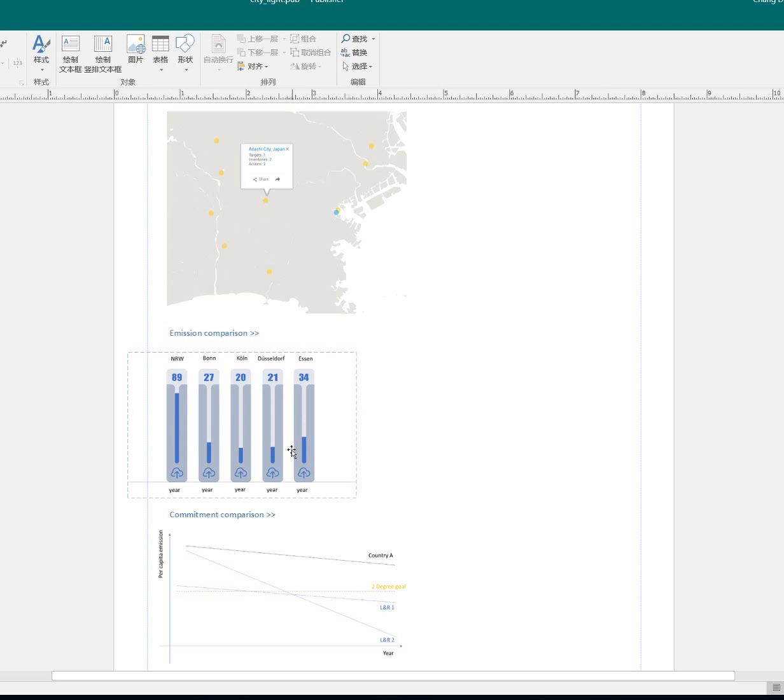I only used one example with made up cities. No, they're actually real cities, but not all of them report to CCR. But I think this is an example we can all understand. And so we will pretty much have a bar chart. Feel free to design it as you wish. This is just a mock-up from my side. On the top is the name of the entity. So this is Nordrhein-Westfalen, this is Bonn, this is Cologne, this is Düsseldorf and Essen. And on the bottom is the latest inventory year, and the bar chart represents the total emission reported in the latest year.